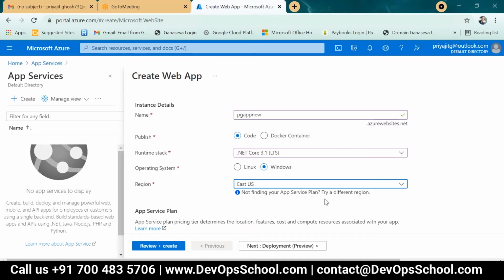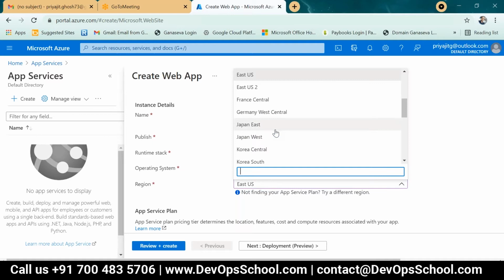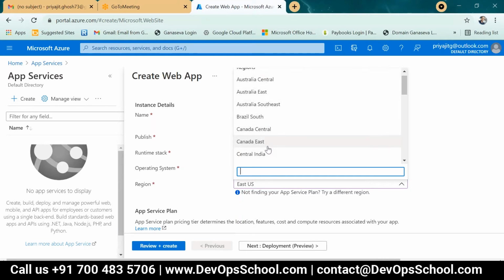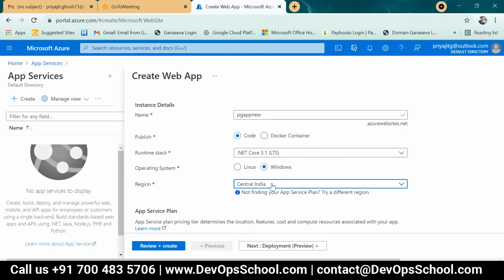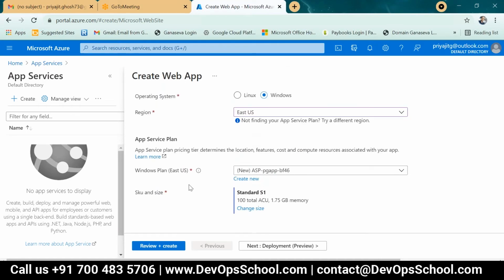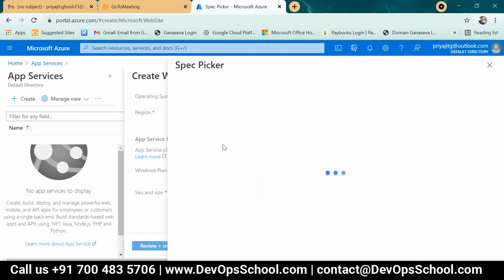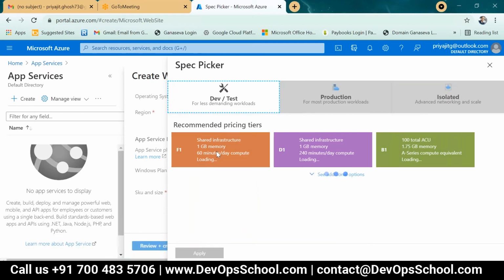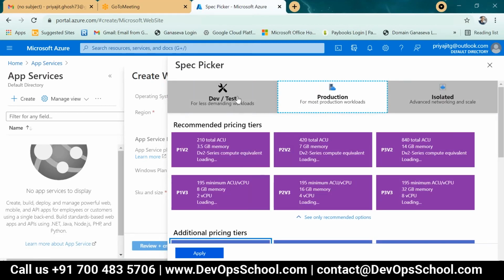Not finding any app service plan. That means we transfer it to Central US also. We have to check Central US. The plan is East US, okay. It is an East US plan. I am taking only the standard plan, that is standard or change size. Here is the 1 GB memory, that is dev test only.